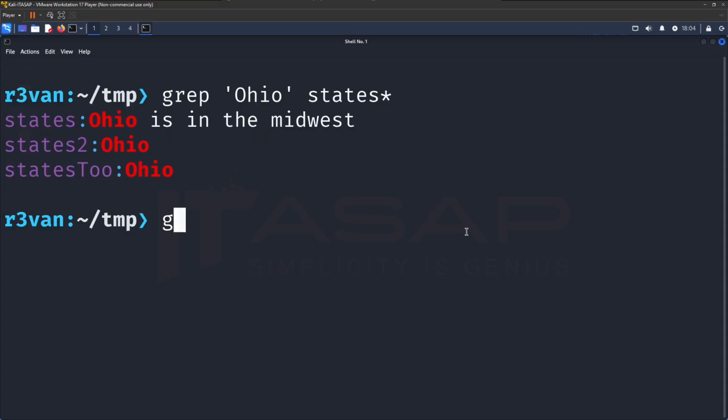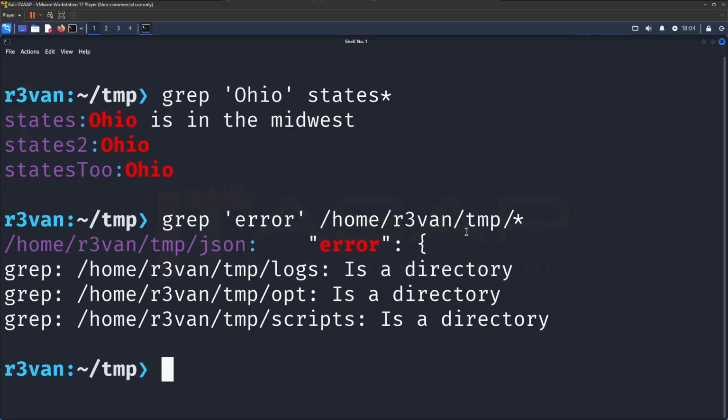Now let's do another one. Grep error /home/reven/temp/*, all files and folders. Here you can see it is searching all files and folders inside the /home/reven/temp folder, and it's tripping up on the subfolders inside of it because we haven't used the -r option again.